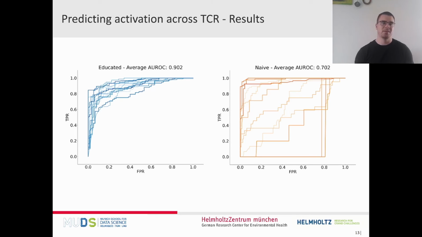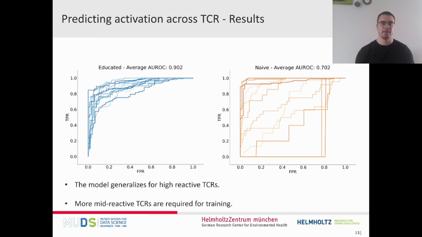So this shows us that we can actually predict quite well for highly reactive T-cell receptors from both the educated and the naive repertoire. But on the other hand, we lack performance for the mid-reactive TCRs, so we would need more of these for training to have better performance here.